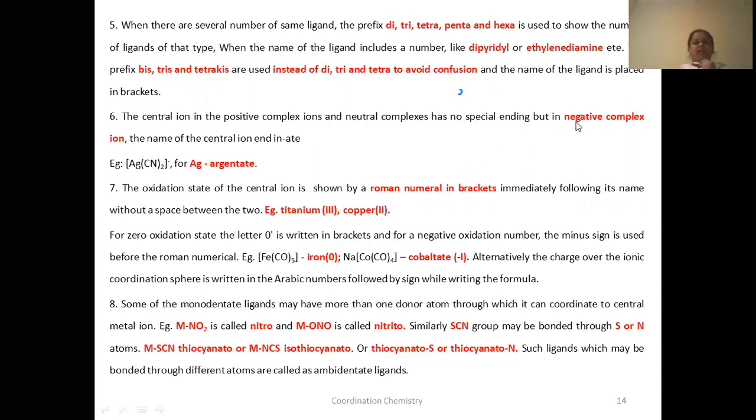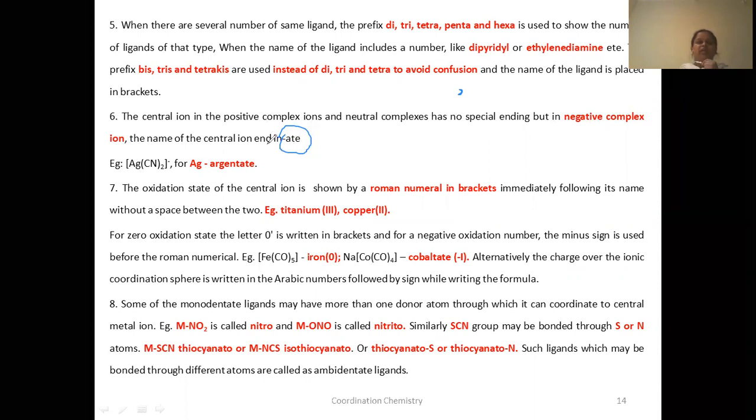But if the central ion is negatively charged, then you have to use the ending -ate along with the name of that central ion.